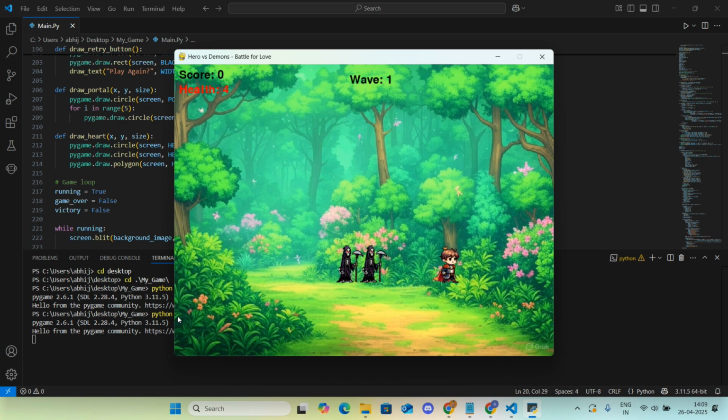Again, the same concept of 3 levels of 5 each. When you kill 5 enemies, you go to the next wave. I also randomized the places where the demons will spawn. Now you can see whichever side I move, the character also moves to that side, and the sword also moves to that side. Even if we go to another side, the demons also go to that side and attack. So this is a fully functioning game, as I can say.